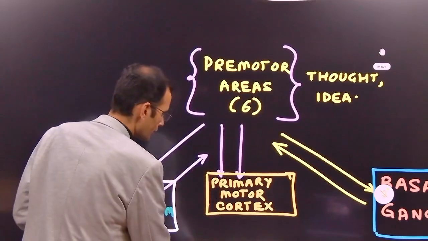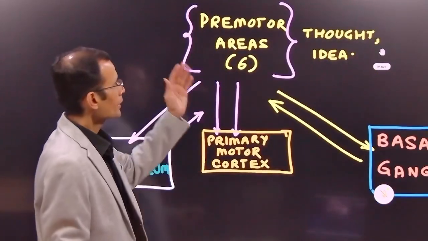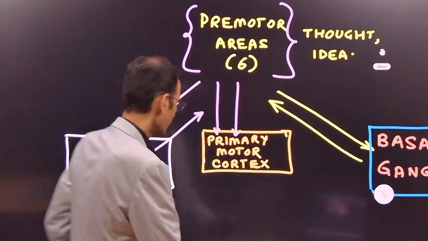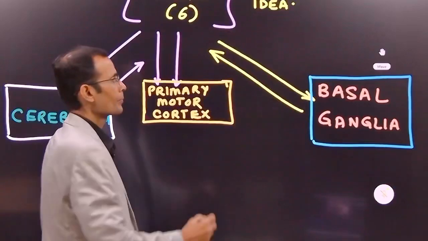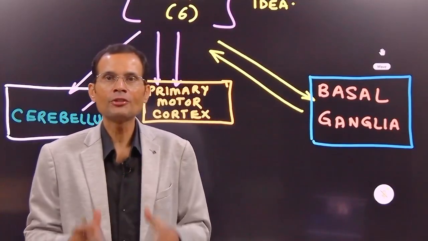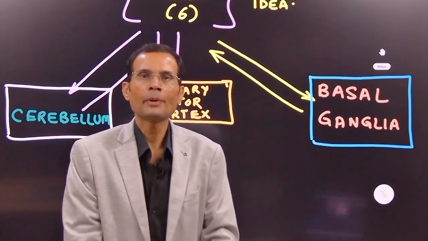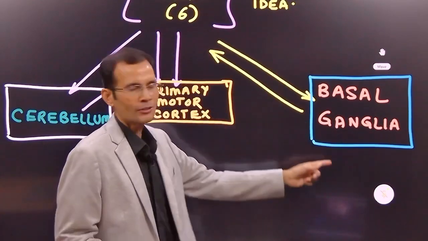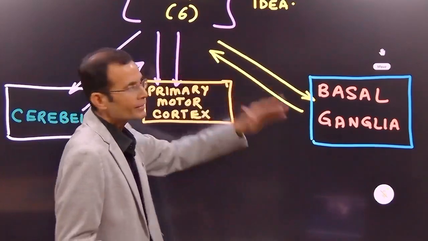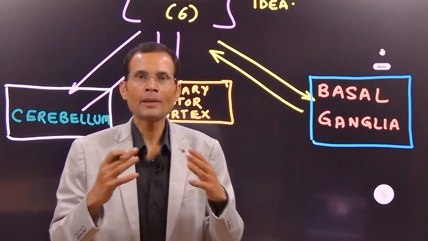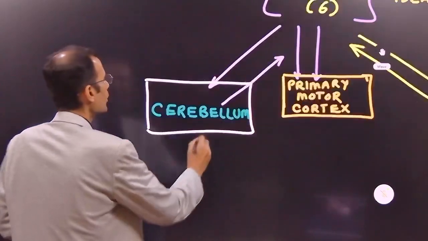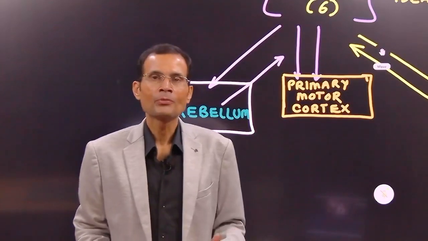And then if you see the sequence, the thought or the idea for the voluntary movement will be transferred to the basal ganglia, where the abstract thought will be converted into a voluntary movement. So the second impulse will be generated from the basal ganglia. Now once that movement has been planned and programmed, then the third impulse will come from the cerebellum.